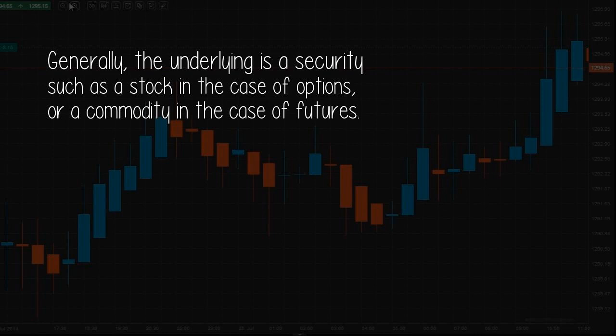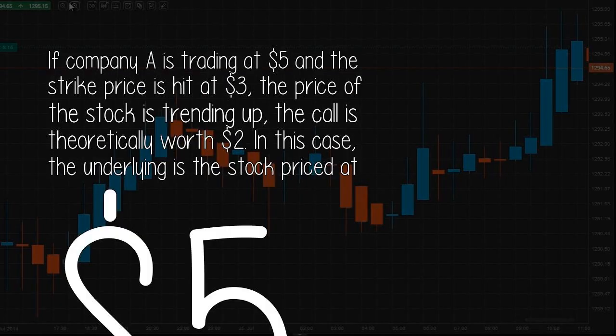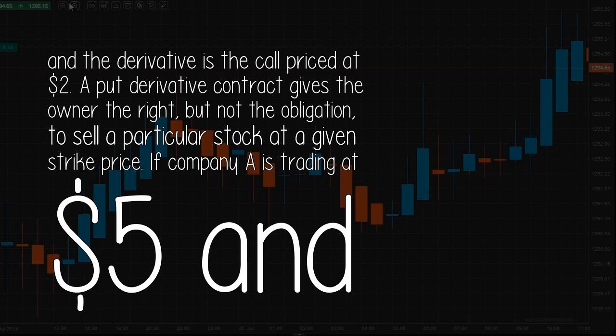An underlying example. Two of the most common types of derivatives are referred to as calls and puts. A call derivative contract gives the owner the right, but not the obligation, to buy a particular stock or asset at a given strike price. If company A is trading at $5 and the strike price is $3, the price of the stock is trending up, and the call is theoretically worth $2. In this case, the underlying is the stock priced at $5, and the derivative is the call priced at $2.